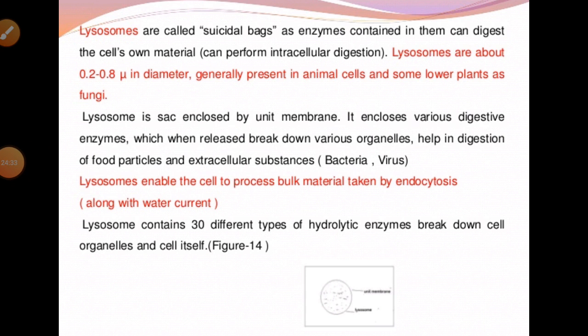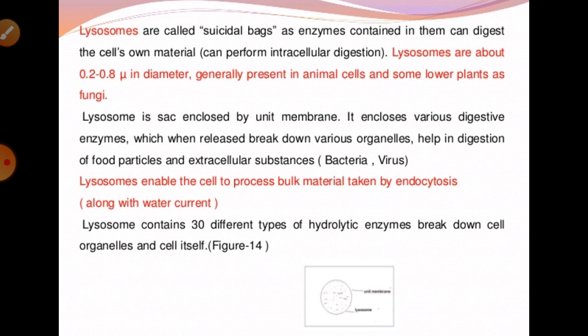Another organelle is known as the lysosome. As you know, the lysosome is always synthesized with the help of the Golgi apparatus. These are membrane-bound vesicles produced by the Golgi apparatus, and they are rich in several hydrolytic, digestive enzymes. We can say hydrolase, lipase, protease and carbohydrase. All these different types of enzymes are found in the lysosomes.